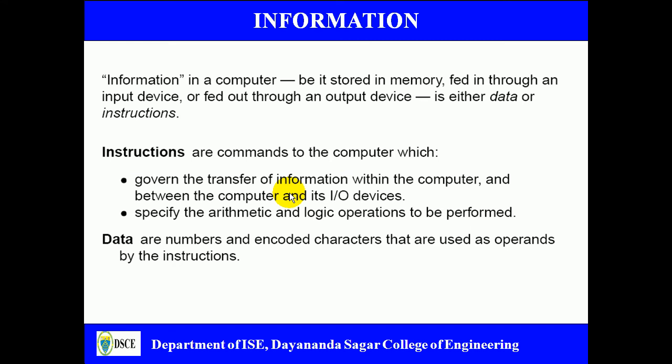And let me define what information is with respect to the computer. Information in a computer is nothing but instructions or data. So both are called information, and both are fed through the input device. Instructions are the commands which are given to the computer. Instructions themselves govern the computer, and the data is nothing but numbers encoded in the form of characters. So instructions and data are both stored in the memory to make the execution much faster.